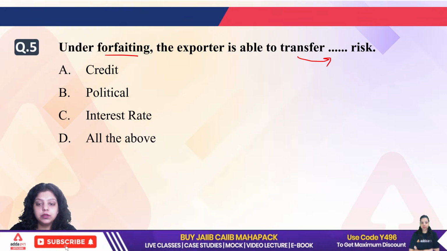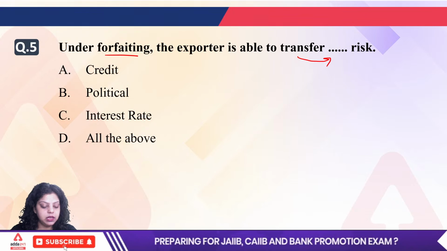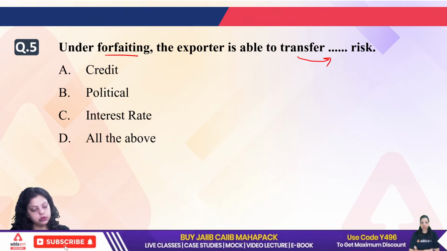What will be the answer for the fifth question? Devashish is saying D, Gaurav is saying A, Muskan saying D. Maximum are going with D option. Okay.